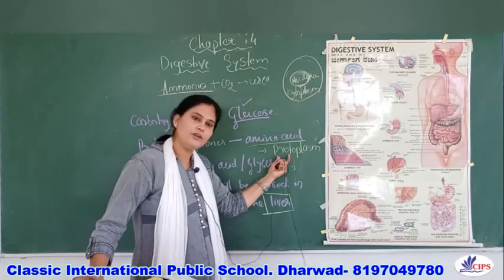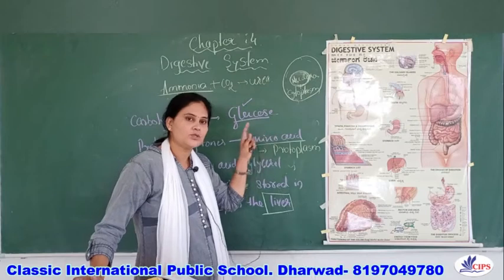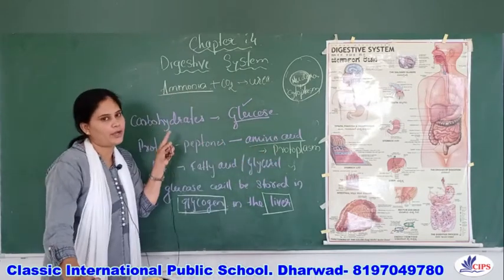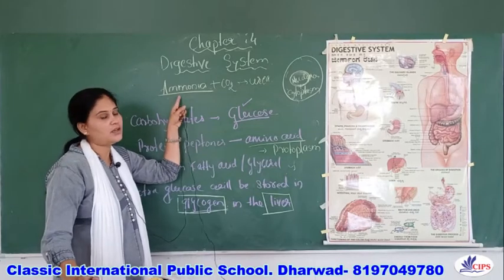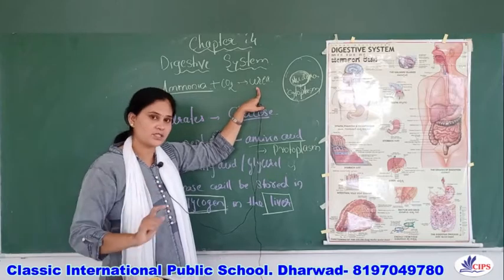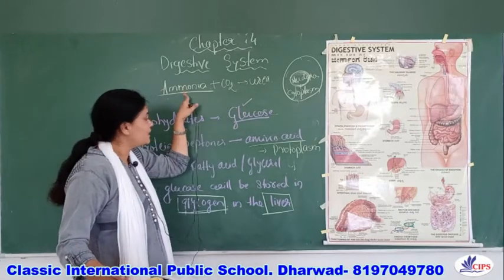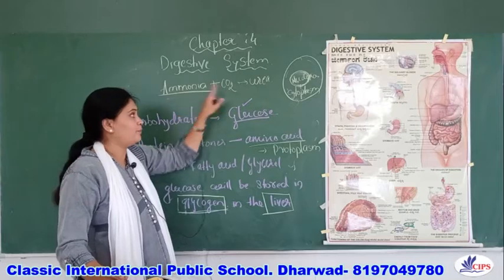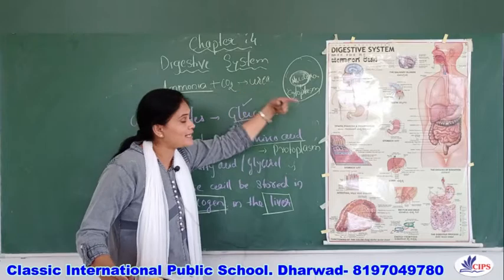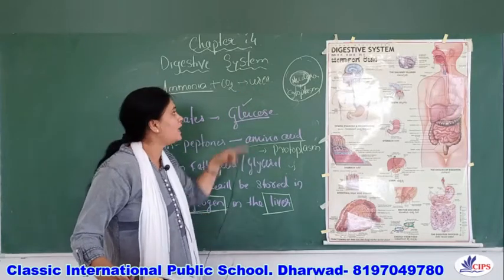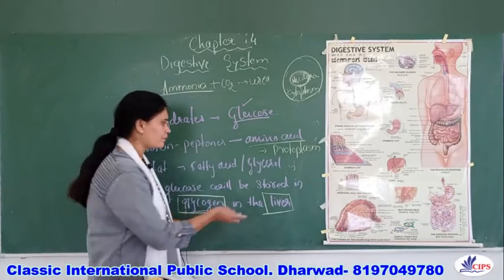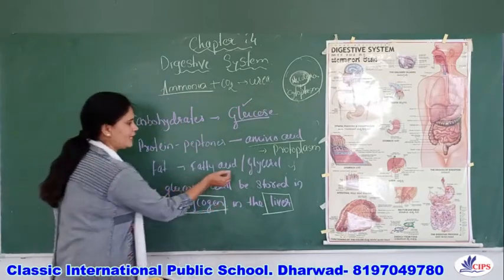Ammonia is very toxic in nature, whereas urea is less toxic. Both are toxic in nature, no doubt, but ammonia is more toxic, and urea is less toxic, and hence it has to be removed from the body, and it is removed by the kidneys.